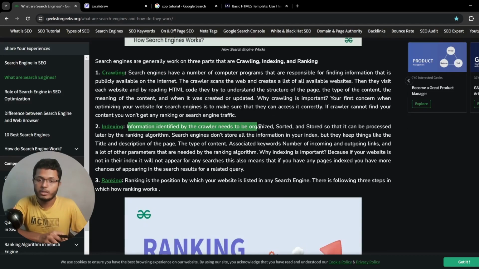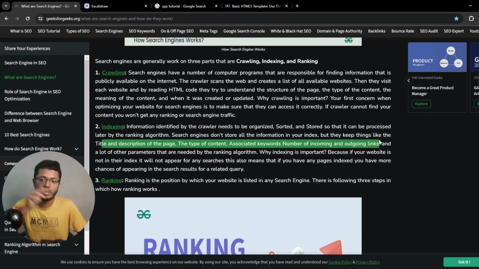Information identified by the crawler needs to be organized, sorted, and stored so that it can be processed later by the ranking algorithm. Search engines don't store all the information in the index, but they keep things like the title and description of the page, the type of content, associated keywords, the number of incoming and outgoing links, and a lot of other parameters. So they basically organize things, and this is what we call indexing.